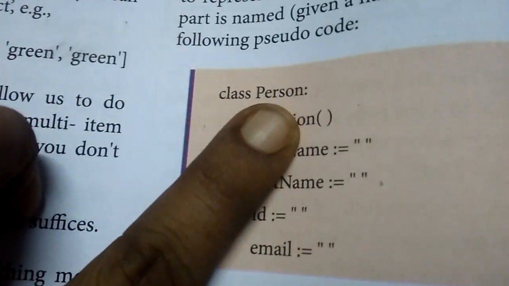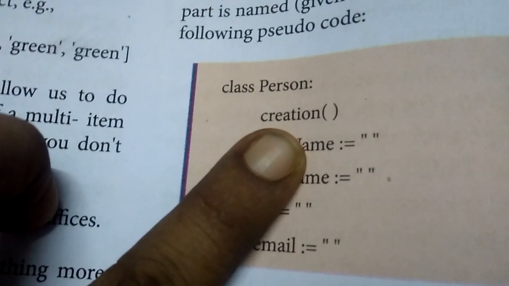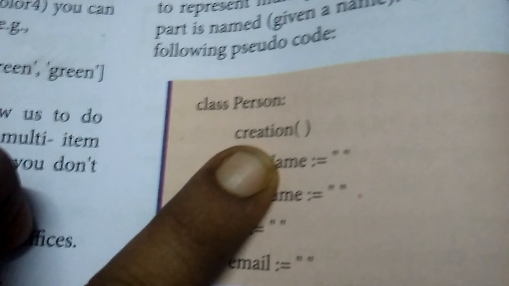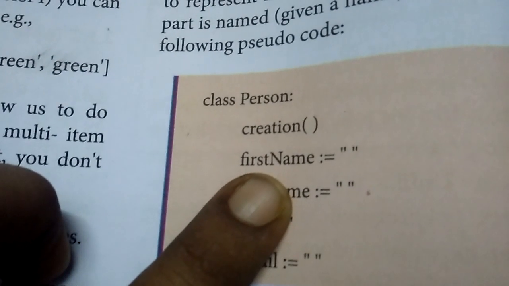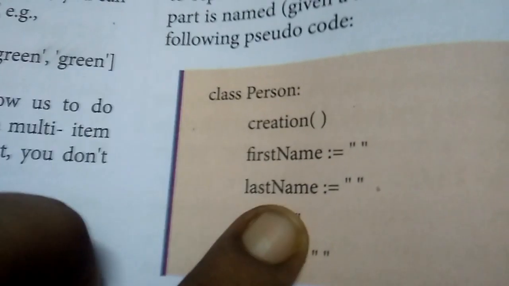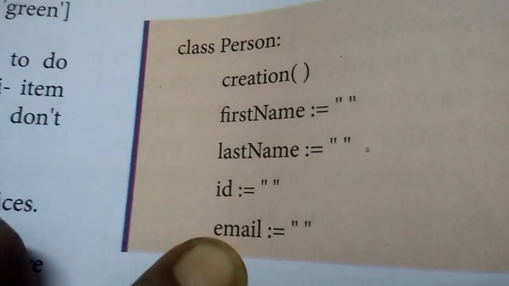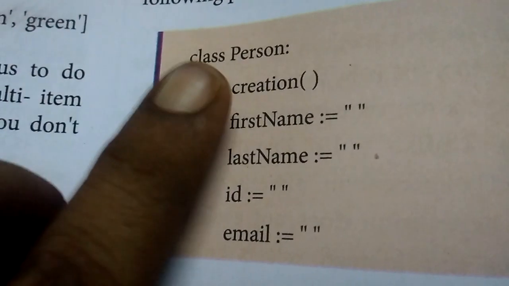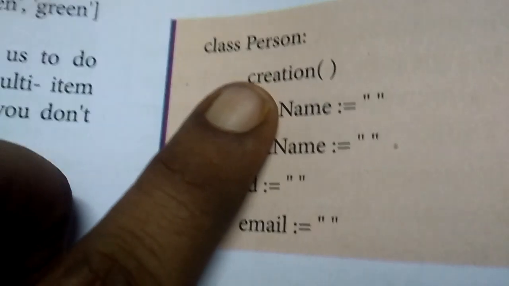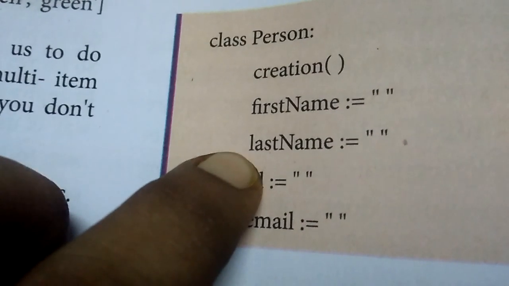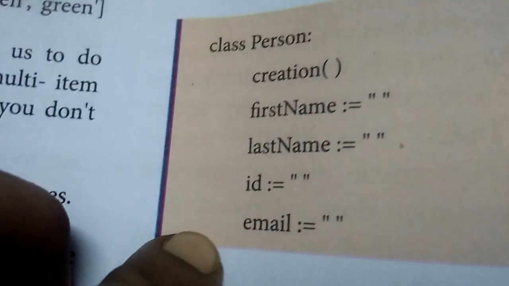Person is the class name. On that, I have values. Creation is a method name and first name is a value. Last name is another value, ID is another value, and email is another value. When I am creating the creation method, I get the input for first name, last name, ID and email ID.